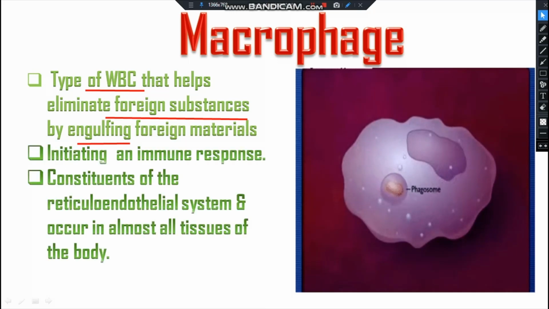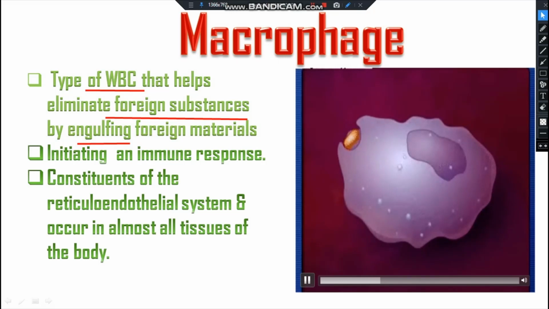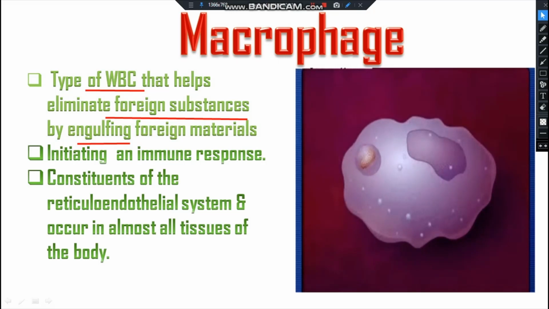They are a constituent of the reticuloendothelial system and occur in almost all the tissues of the body.